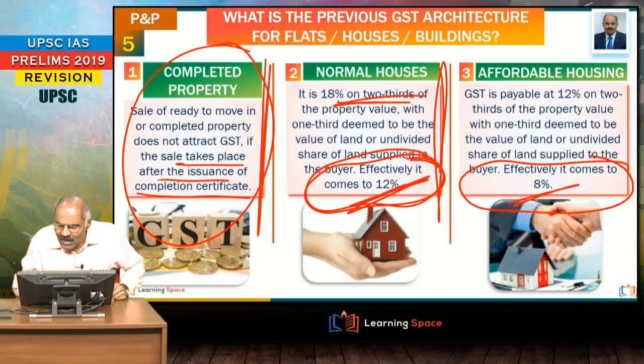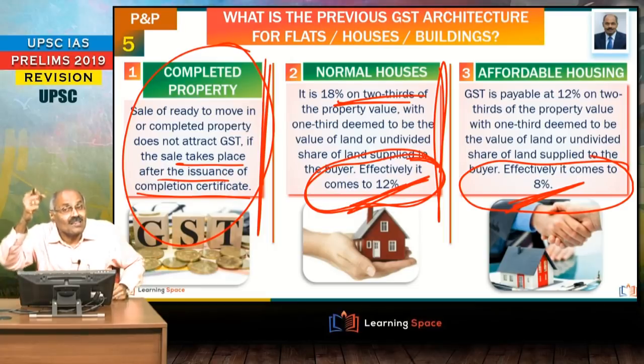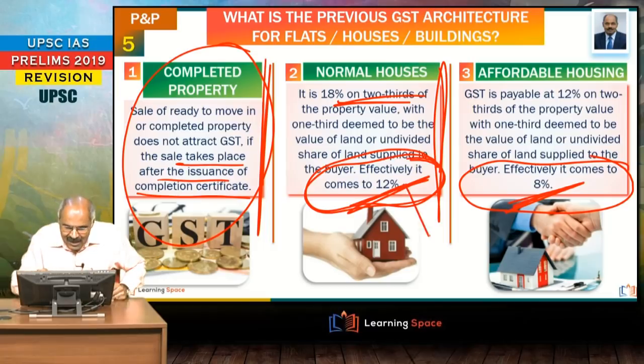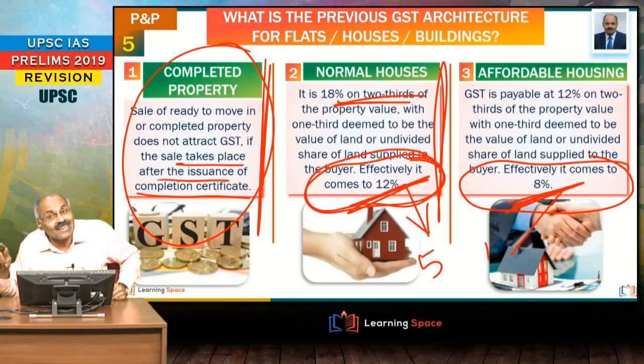Similarly, for affordable housing, it comes to 8%, right? This includes input tax credit. But what the government has made now are changes to the GST. So as to give a boost to affordable housing, the changes made to the GST, now this is reduced to 5% without input tax credit. This is reduced to 1% without input tax credit.